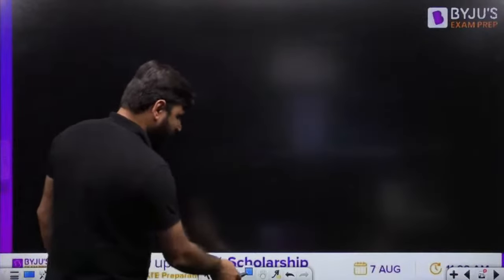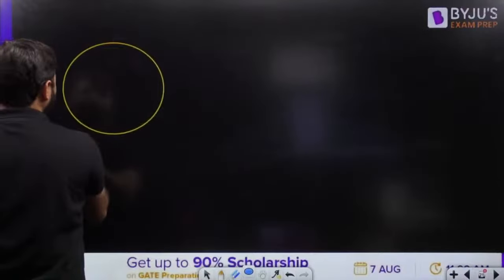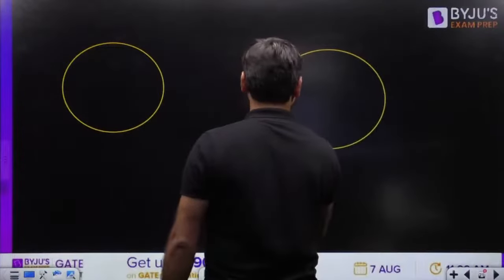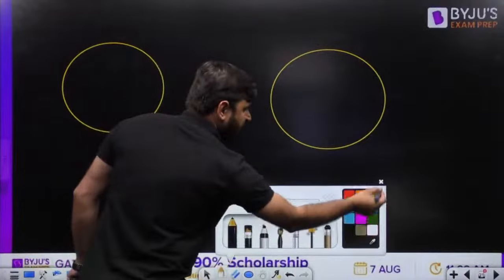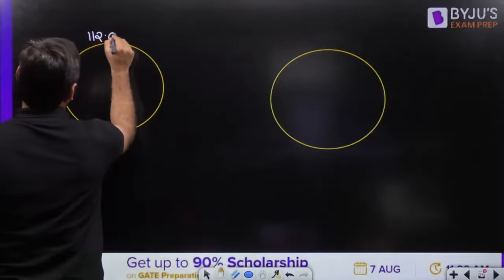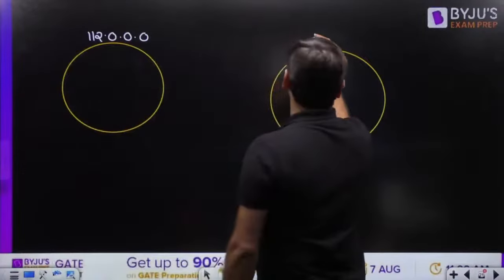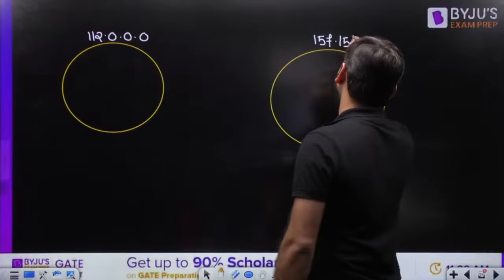Now, I want to take another example here. Suppose this network has the network ID 112.2.0.0, and this network has the network ID 157.157.0.0.